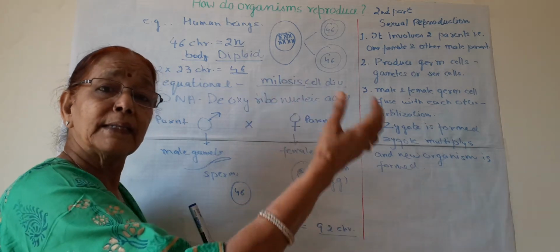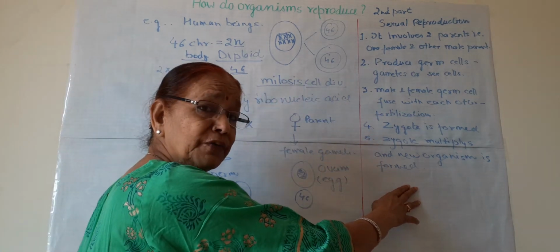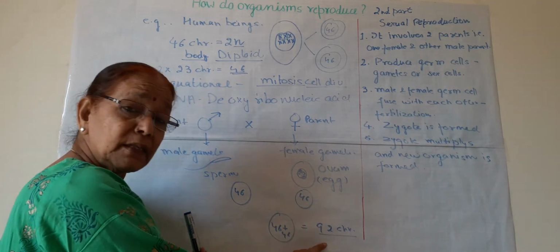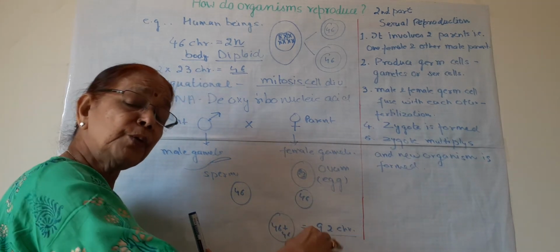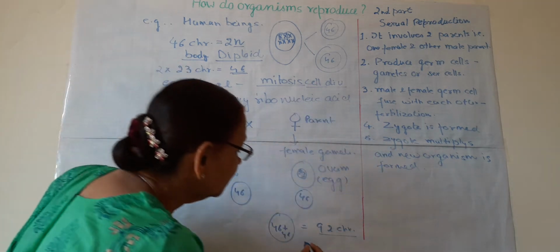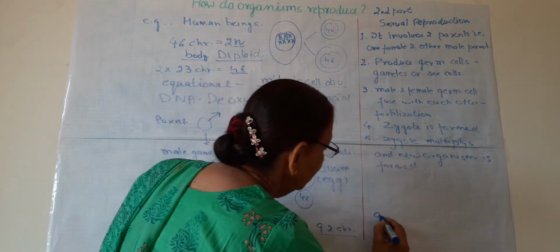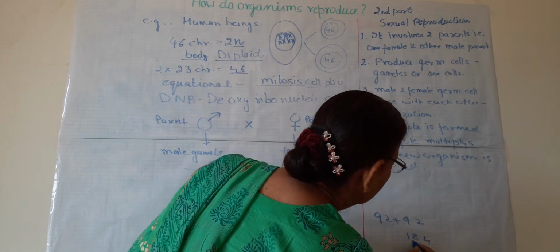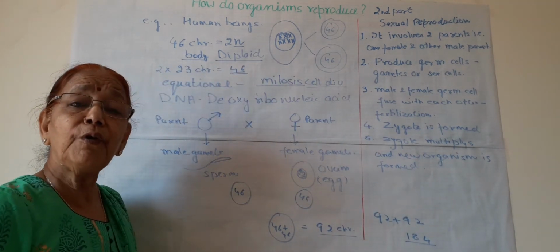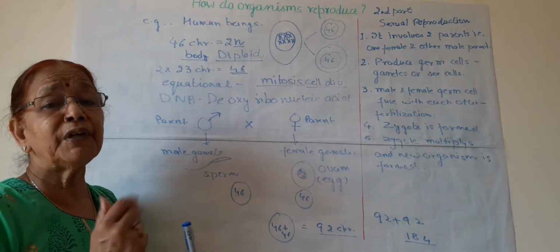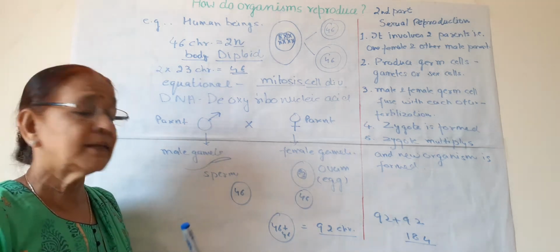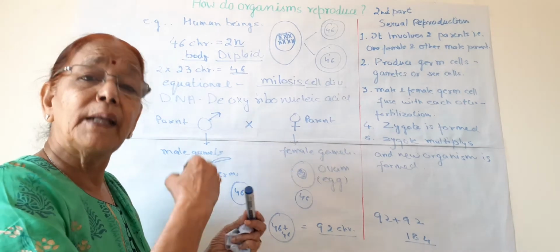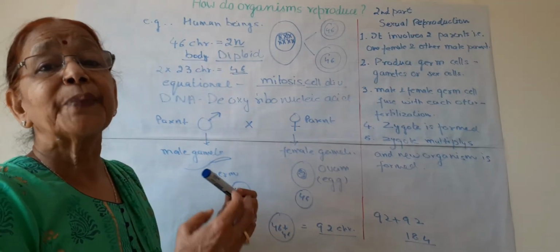What will happen in the next generation? After this individual is formed, in the next generation, the sperm and egg of this individual will have 92 and 92, and in their offspring it will be 92 plus 92. How many? Then the chromosome number will be 184. So a very weird or very difficult situation will arise. The DNA content keeps multiplying, doubling after each generation.